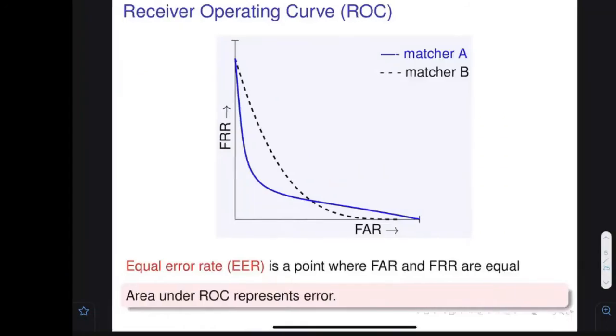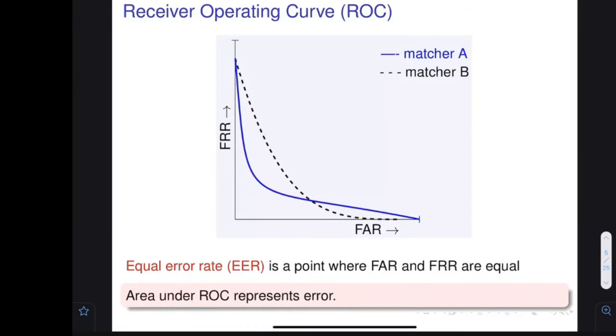So if this side is the very high false rejection, and on this side there is the false acceptance, then as the false acceptance increases, false rejection actually reduces. If you use those two values and plot the points, the curve goes down. What does it mean? As the false acceptance is increasing, false rejection is coming down. So this is the curve.